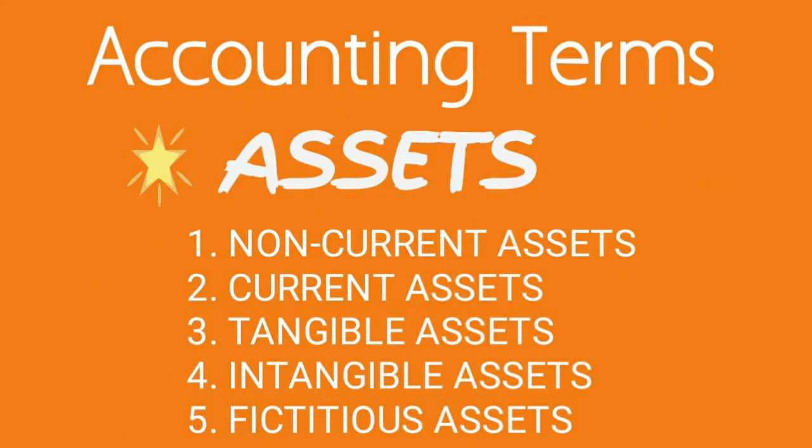Next important term is asset. Asset means any property which is owned by a business. Let's say a firm owns land and building, plant and machinery. All these are assets, and there is also some money worth attached to these assets. Fixtures, land and building, patents, copyrights are all classified under the term asset. We'll study the different classifications of asset, but in general asset means any property or a legal right owned by a business to which some money value can be attached.